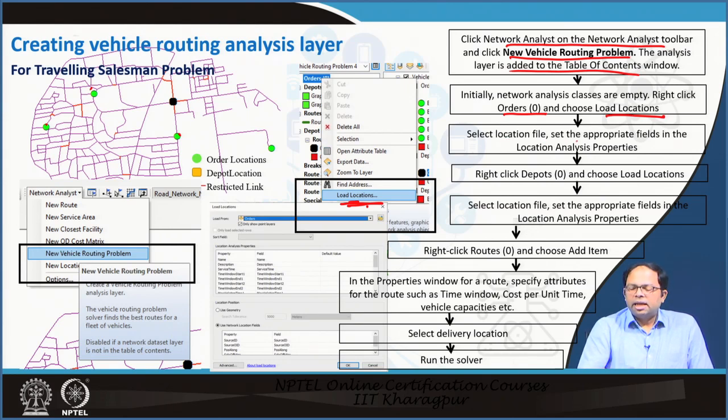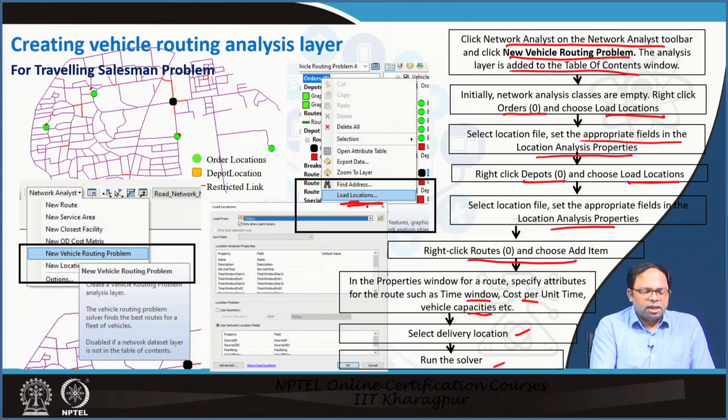Select location file, set the appropriate fields in the location analysis properties, and then we have to load the depot, that is, which point is the depot. Choose again from load locations which point is the depot, select locations file, set the appropriate fields in the location analysis properties, right click on routes and add items. So for each route we can also set up values, and in the properties window for a route we specify attributes for the route such as time window, cost per unit time, vehicle capacities. This we can set up for that particular route, and then we can select the delivery locations, and then we can run the solver.